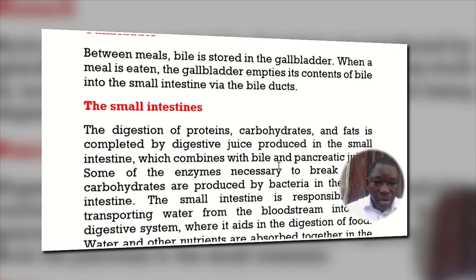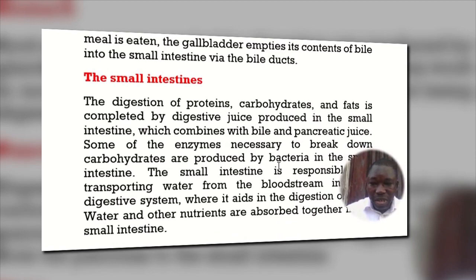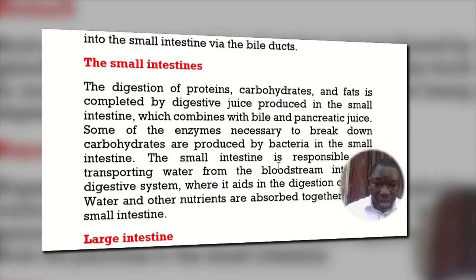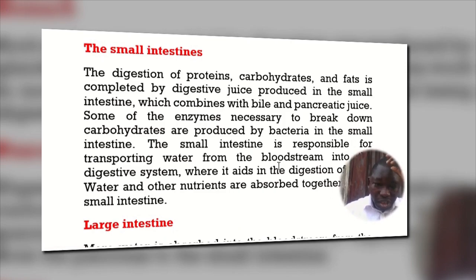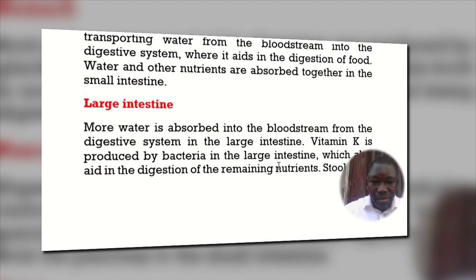Now, what happens in the small intestine in terms of digestion and absorption of food is what we want to look at next. Digestion of proteins, carbohydrates, and fats is completed by digestive juice produced in the small intestine, which combines with bile and pancreatic juice. Some of the enzymes necessary to break down carbohydrates are produced by bacteria in the small intestine. The small intestine is responsible for transporting water from the bloodstream into the digestive system, where it aids in the digestion of food.